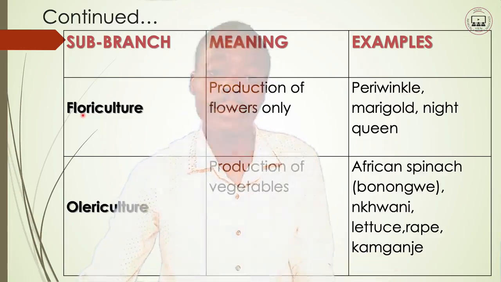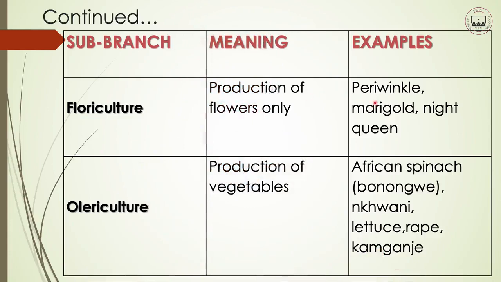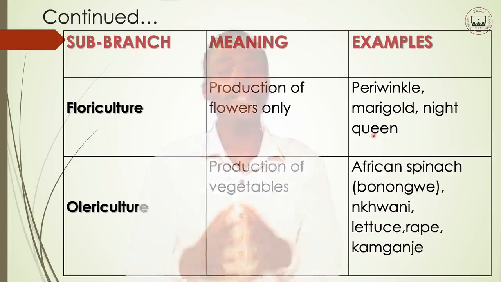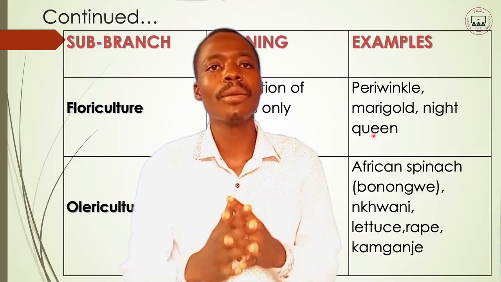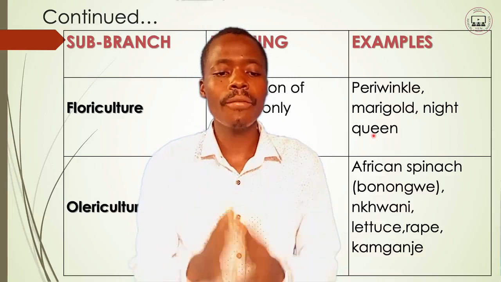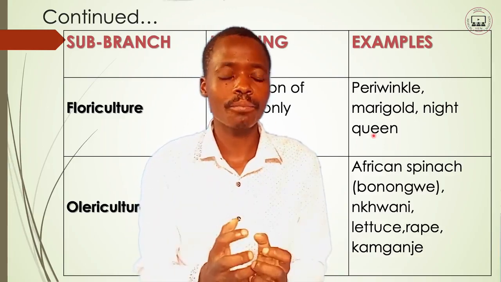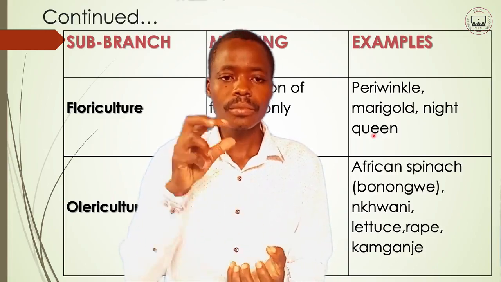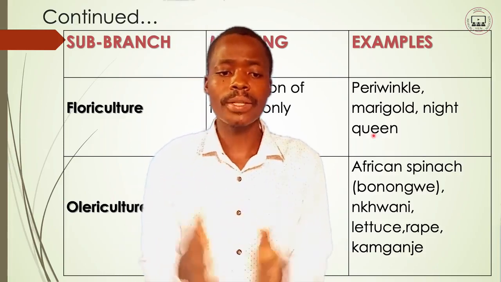Examples of such flowers we are talking about are the periwinkle flowers, the marigold flowers, and also the night queen flower. Any flowers that we can produce and plant fall under floriculture as a branch of agriculture under crop production.